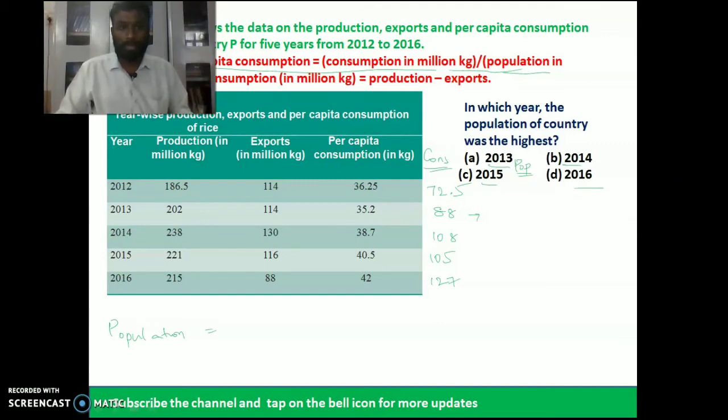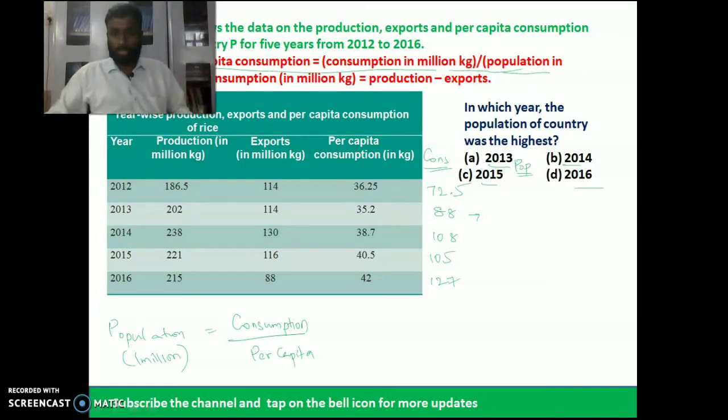Now population is nothing but consumption divided by per capita. So population in million is consumption by per capita, a simple logic. Consumption by per capita is the formula to calculate the population.